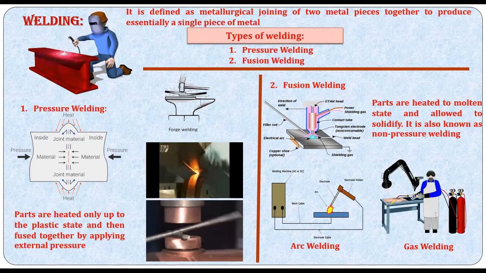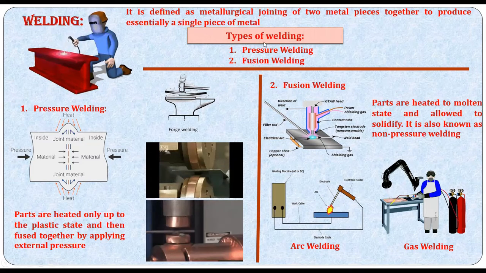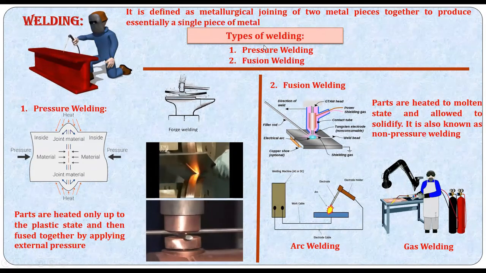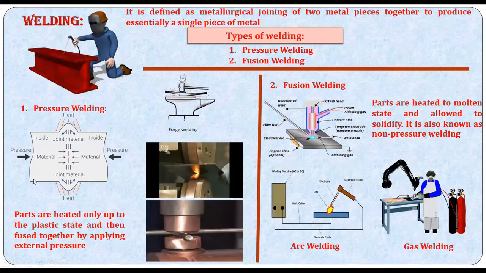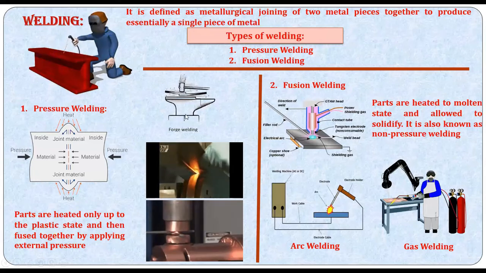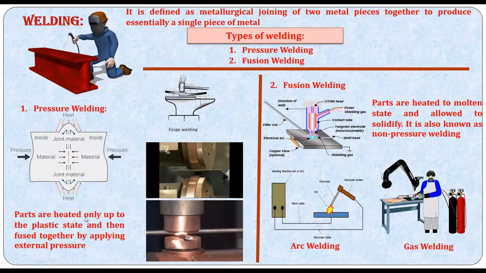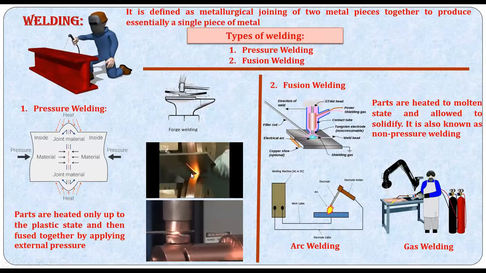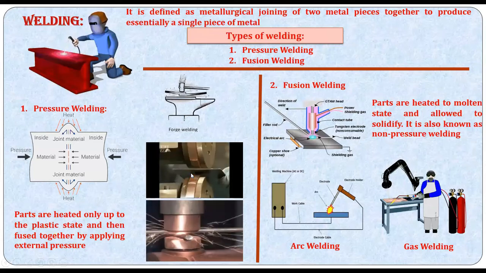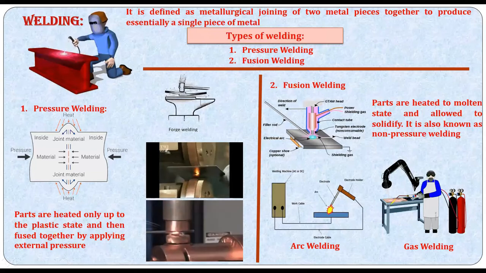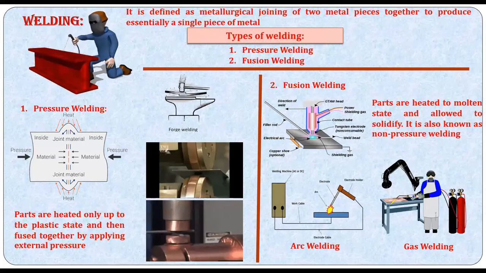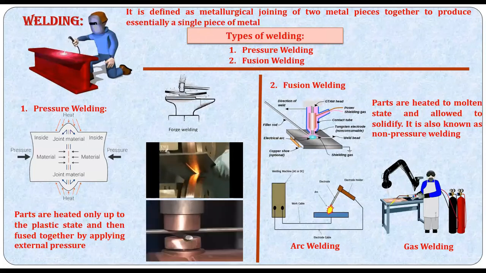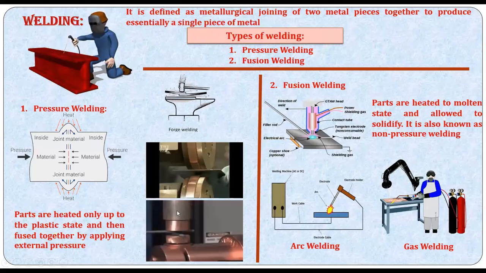What are the types of welding, broadly classified? One is pressure welding, another is fusion welding. Look at the left-hand side of the slide. It's a pressure welding process. Here parts are heated to a plastic state. Plastic state means a very high temperature where the metal does not convert fully to liquid, but becomes quite spongy, red hot, and is then fused together by applying external pressure.